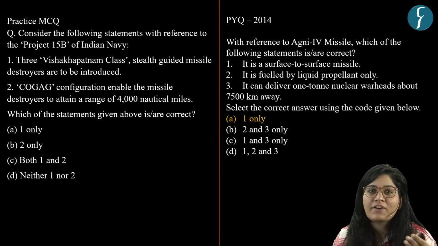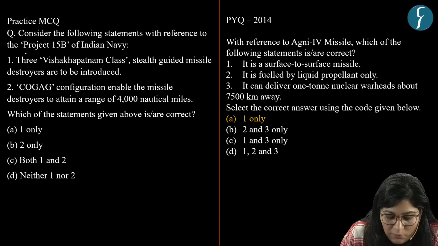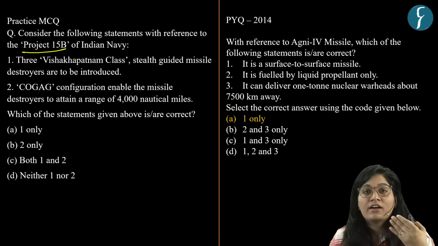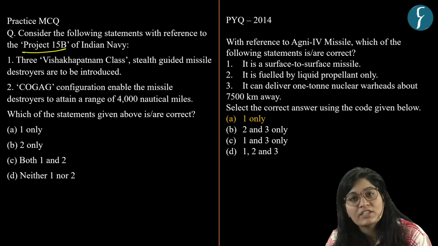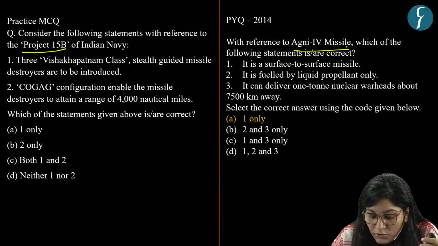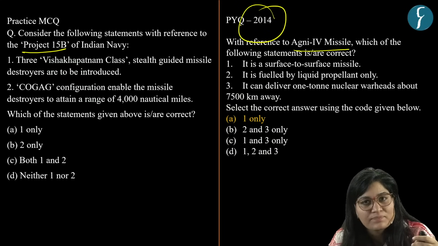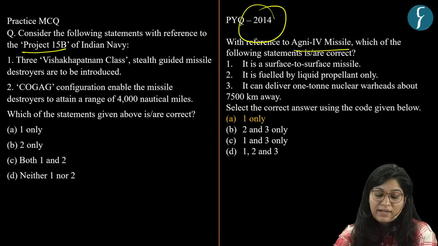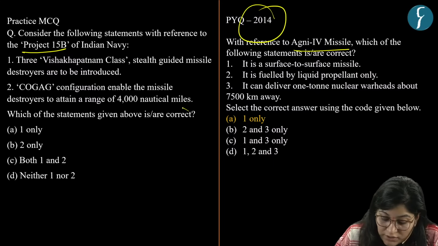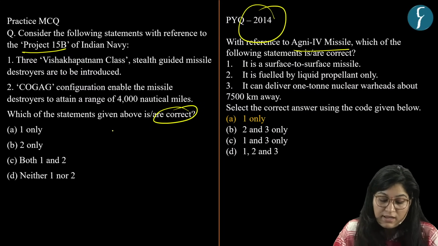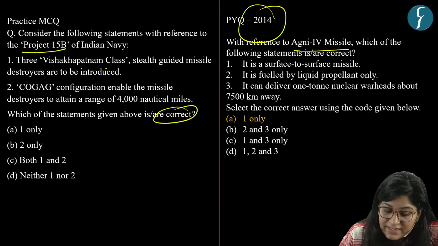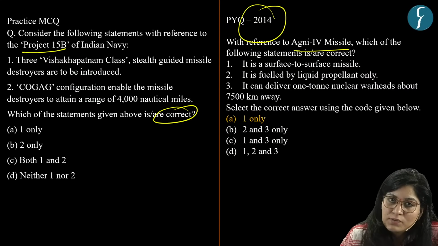So here we have taken a practice question on Project 15B, and UPSC has been asking questions based on upgradation in technology with respect to defense. Like there was a question on Agni 4 missile in year 2014. So in this practice question, you are provided with two statements and you need to find out the correct one. First statement is 3 Visakhapatnam class stealth-guided missile destroyers are to be introduced.